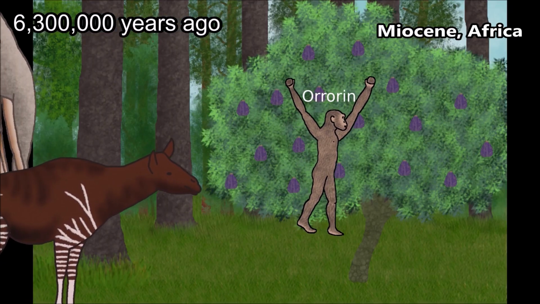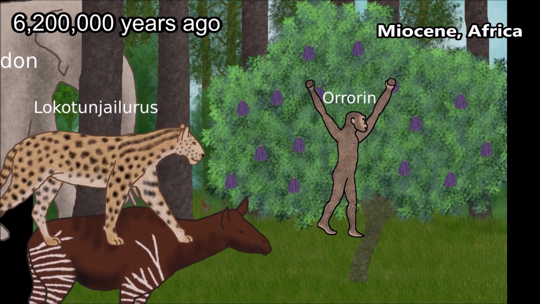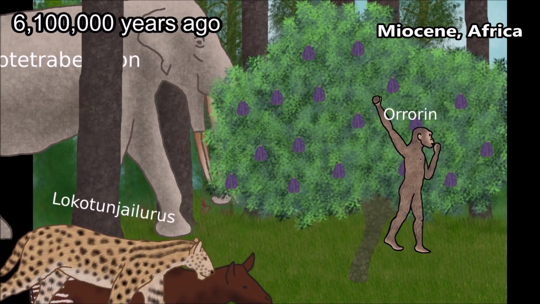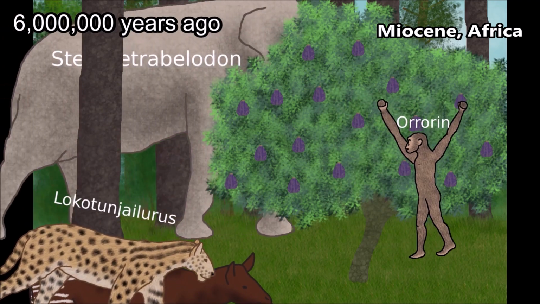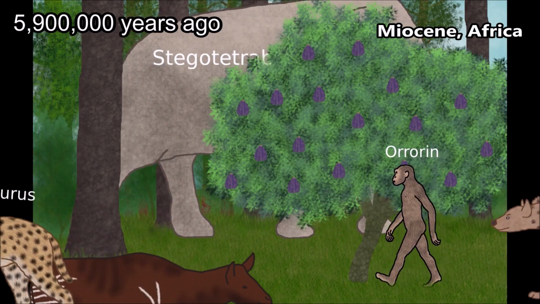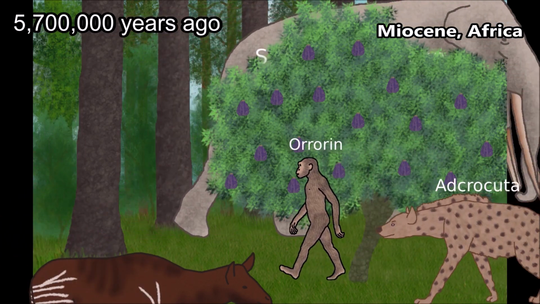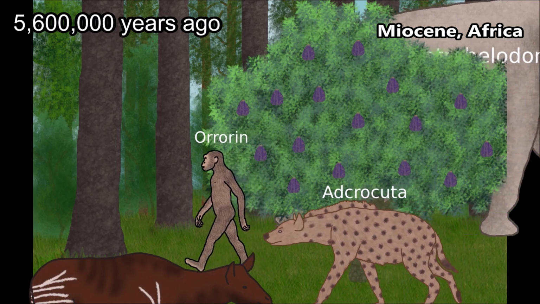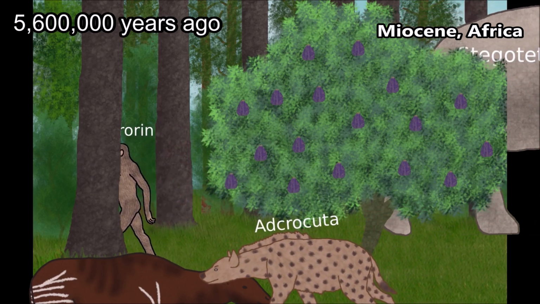A genus called Orrorin lived around 6 million years ago in what's now Kenya. These guys had hands made to swing through trees, and their teeth indicate they likely ate mainly fruits and vegetables. Their legs, however, were made to walk bipedally, and they might be the first hominids to walk on 2 legs regularly.